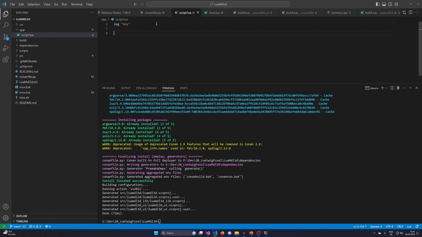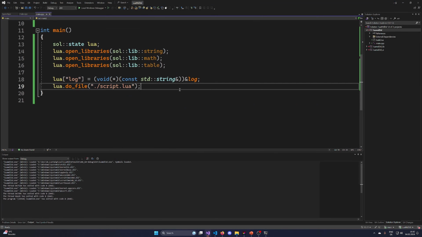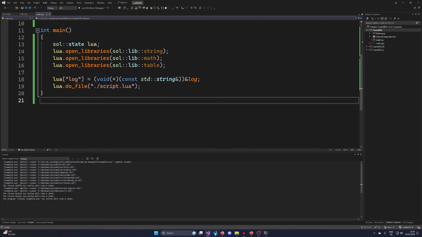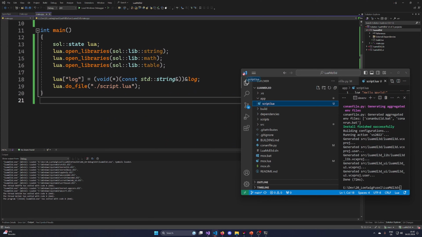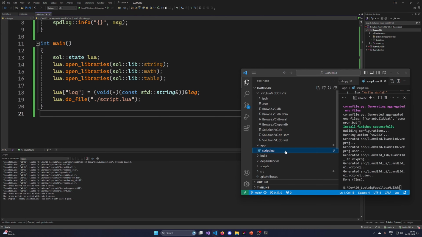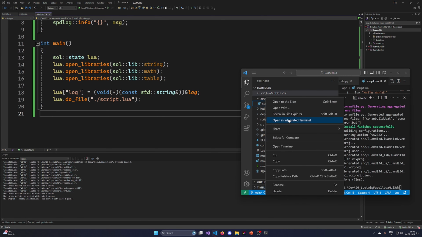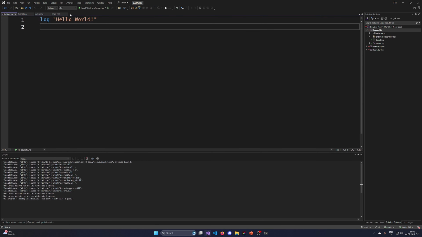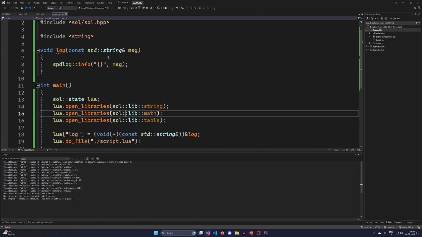Hey, so I want to quickly log. Now let's log hello world quickly in here. Now this should say hello world, correct. So as you can see, this is now working as intended, and of course I can't open it like this. I can like this. Alright, so now we got this working.